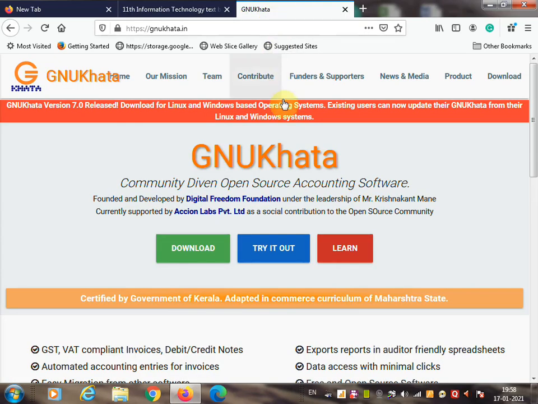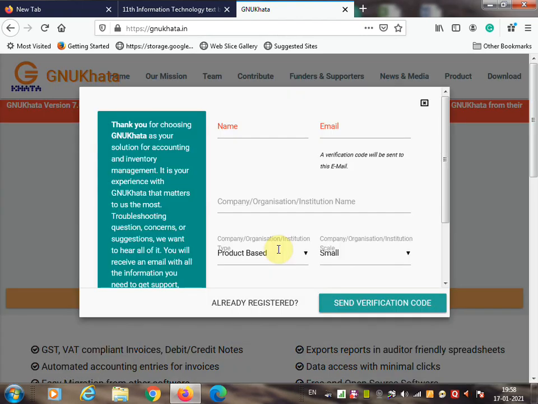Now we'll open GNU Khata. To open GNU Khata, you have to type https www.gnukhata.in and this page will open. On this page, you click on download to download and install it on your computer, and then you can try it, or you can directly try it out by clicking on this button.